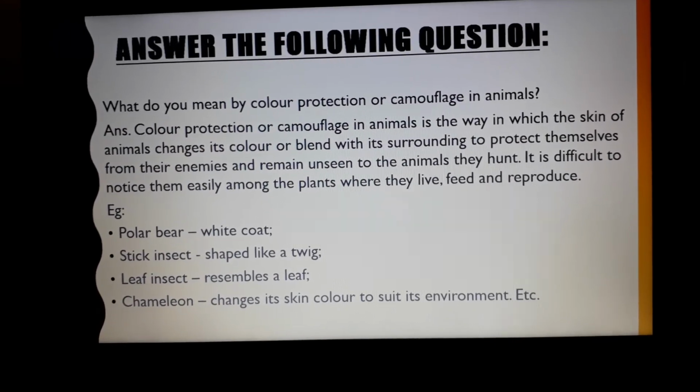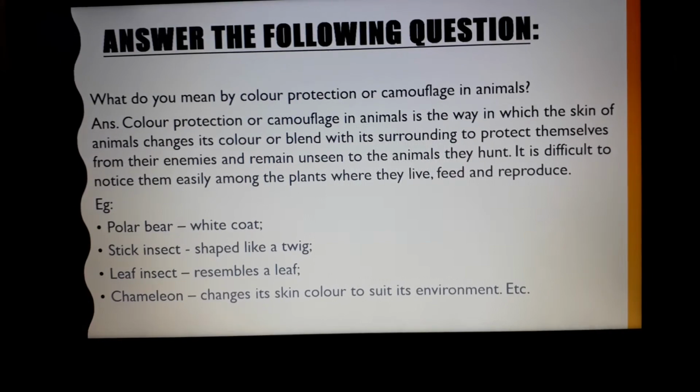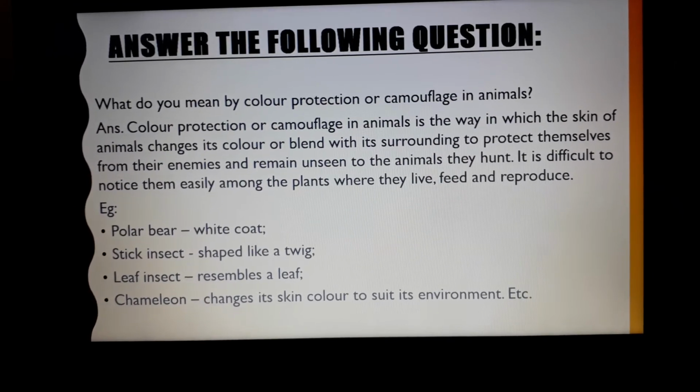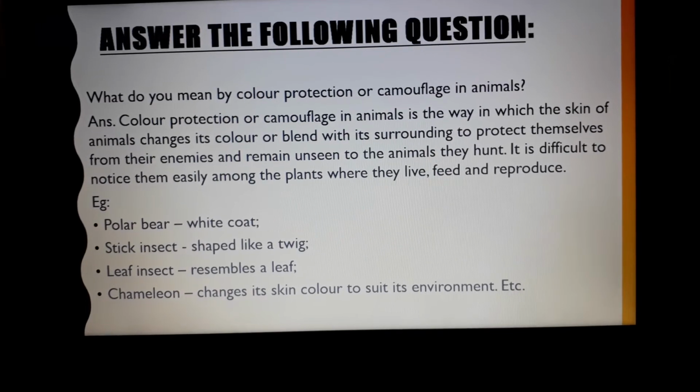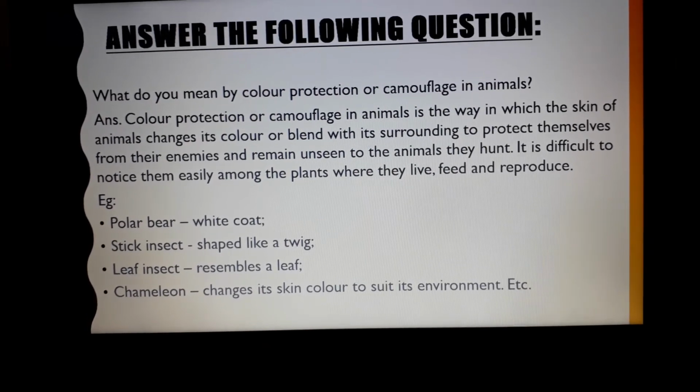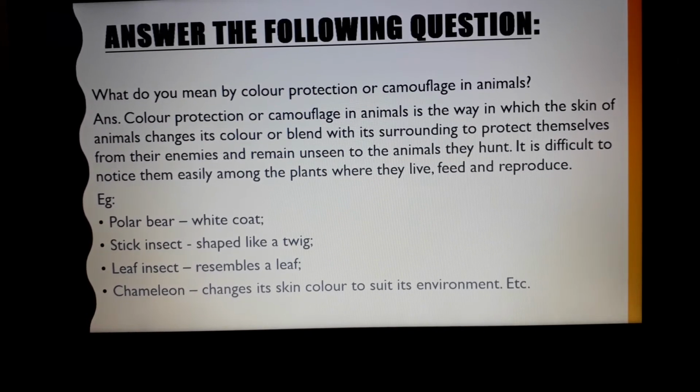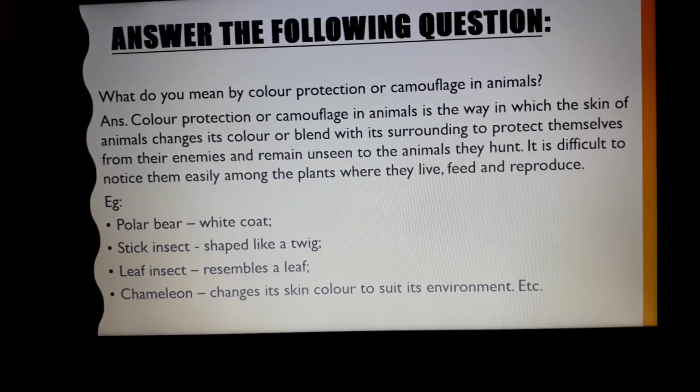Example, polar bear, white coat. Stick insect, it is shaped like a twig. Leaf insect resembles a leaf. Chameleon changes its skin color to suit its environment, etc.